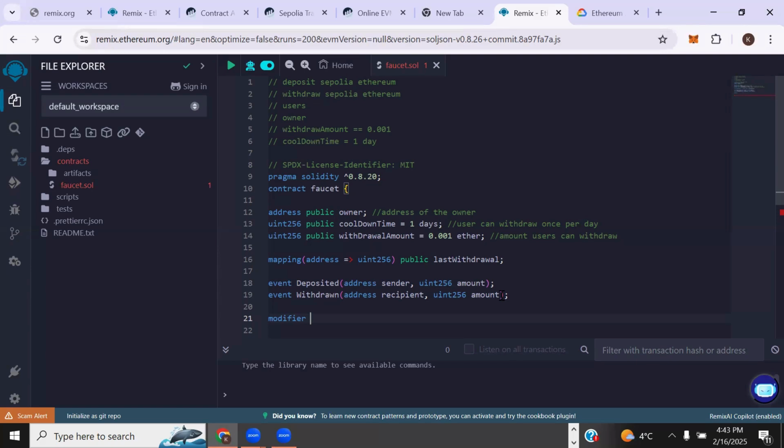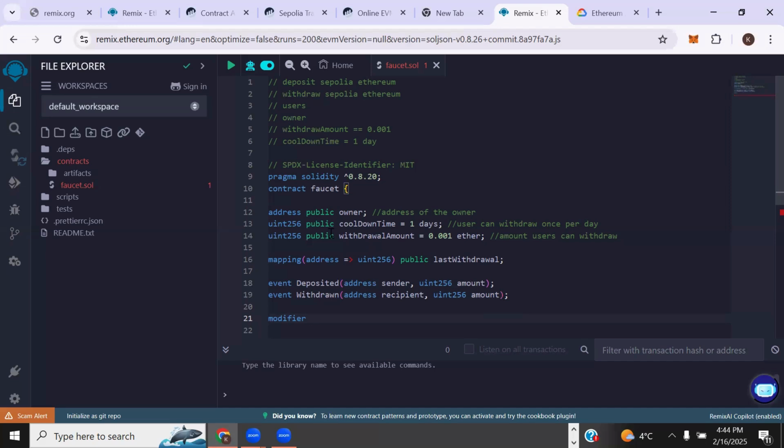Just like in web development, with access control, we have the host. The host would have certain privileges, and the users will be able to log in and use the platform, but they cannot delete other users off the platform, for instance. So a modifier is one of the ways we can do a quick check and then continue coding.